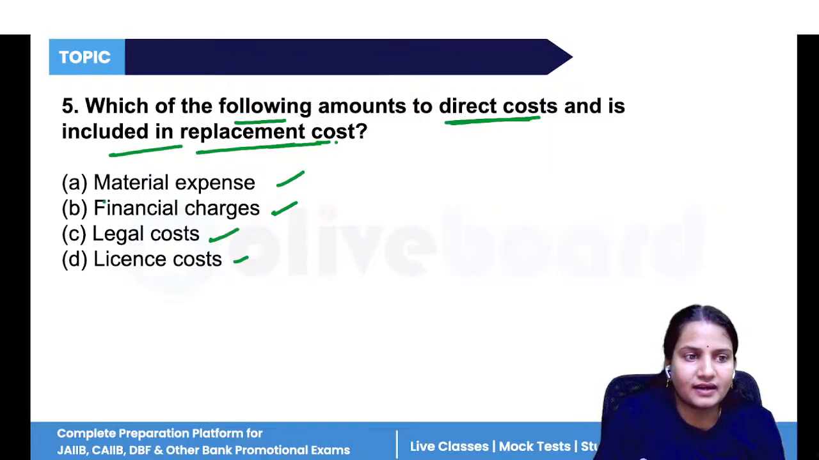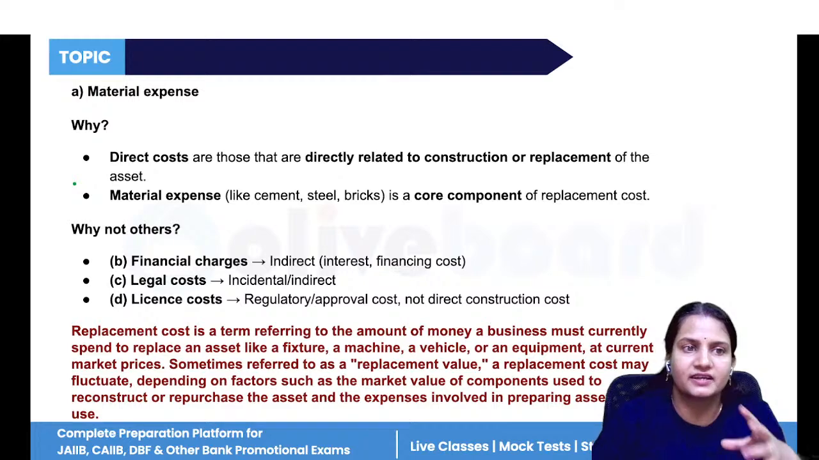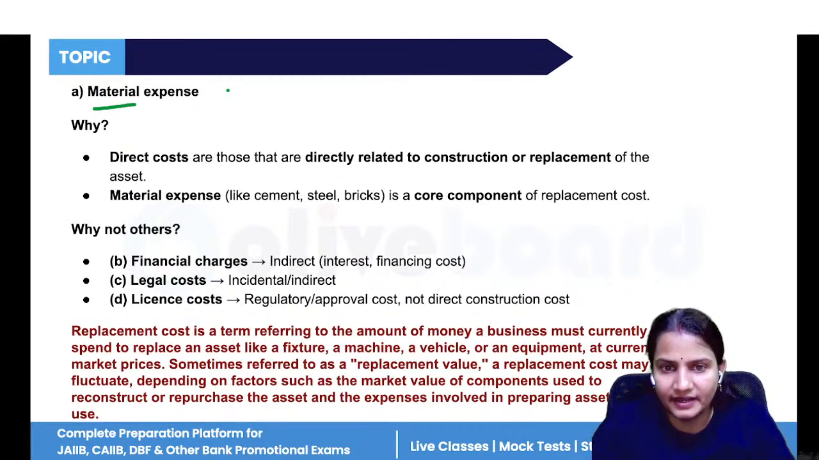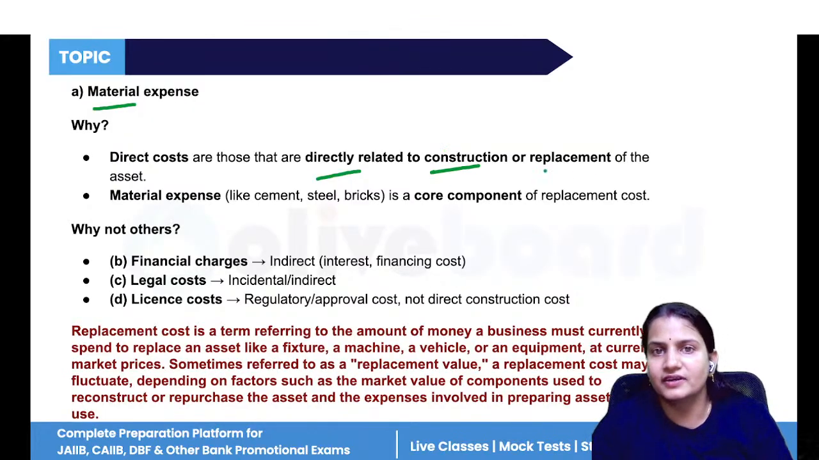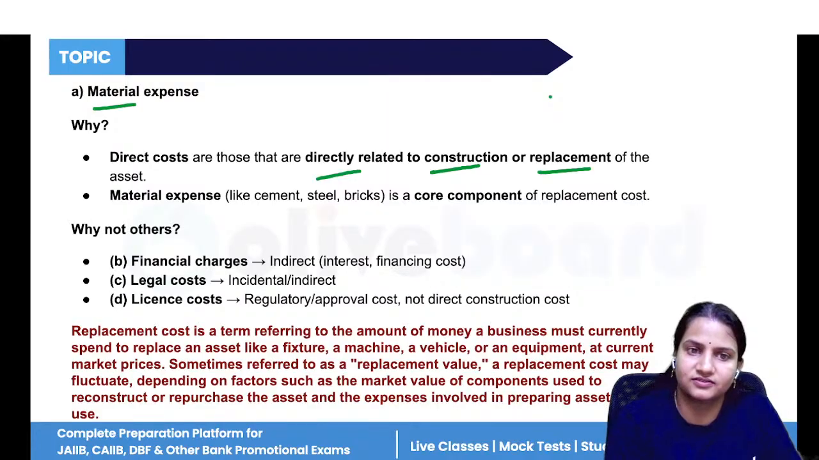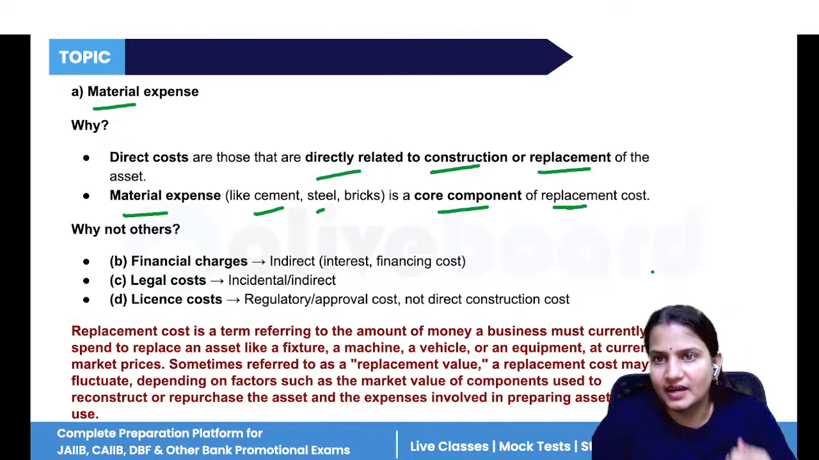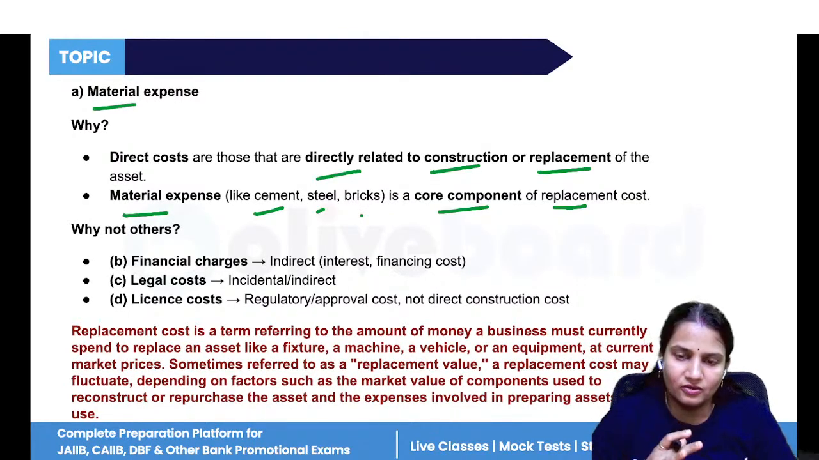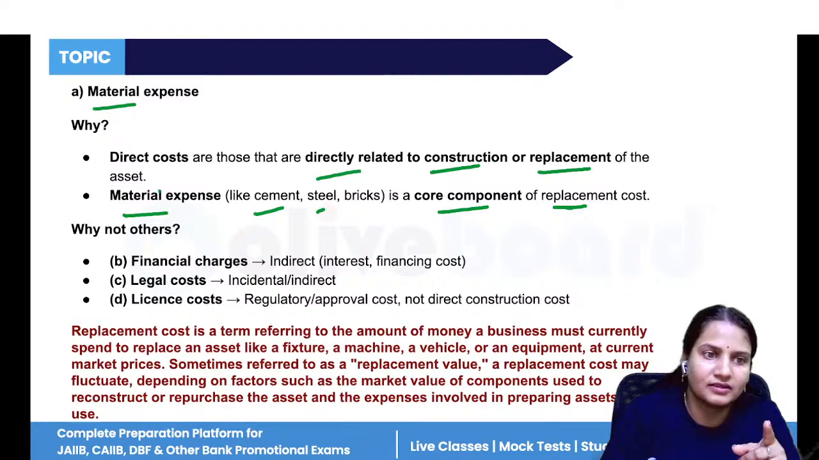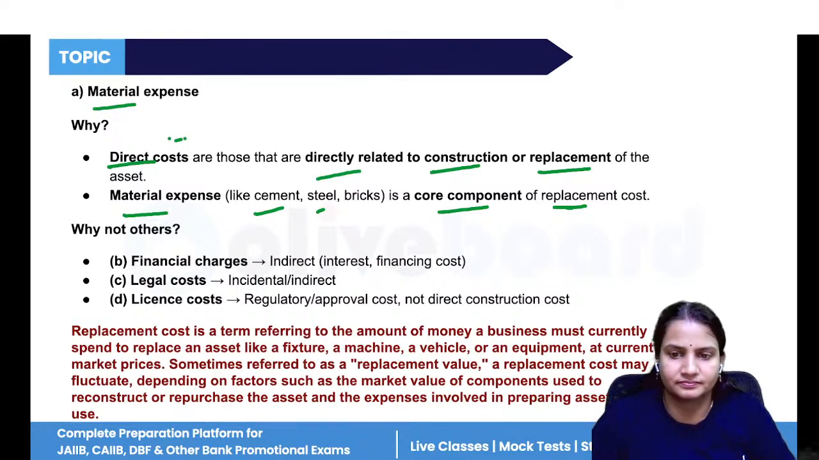The answer would be material expense, because material expense is the direct cost used directly in the business, directly related to construction, or if any assets are being replaced. If you're replacing any asset, whatever cost is used in that, that is a direct cost. Material expenses are like cement, steel, bricks. It's the core component of replacement cost. So if you're replacing any kind of asset, all the cost will be calculated for that, and this is known as direct cost.